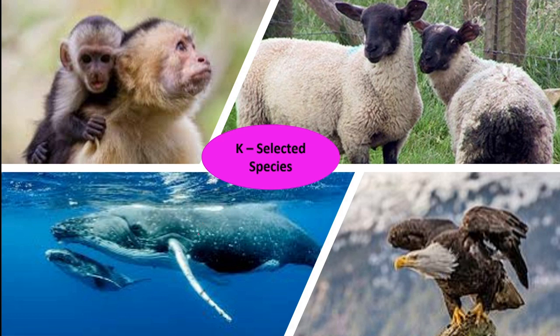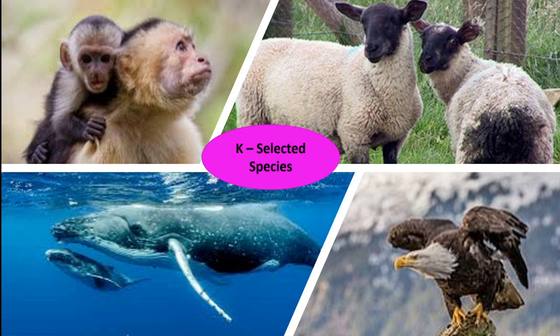This is exactly opposite to the R-selected species, because R-selected species spend their energy in producing a large number, because their environment is unstable. They are just taking a chance. If it is unstable, produce large. Even if some will survive, their species will reproduce.